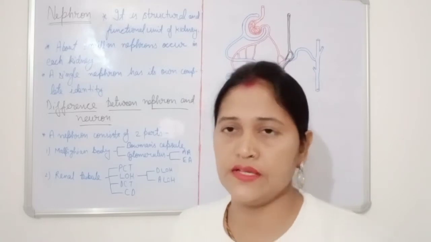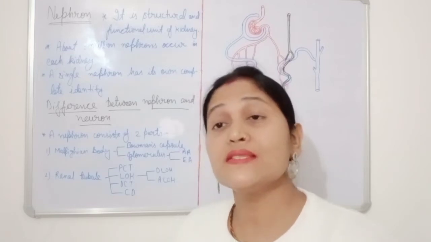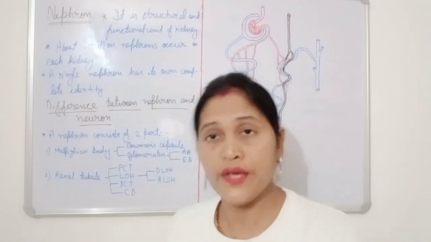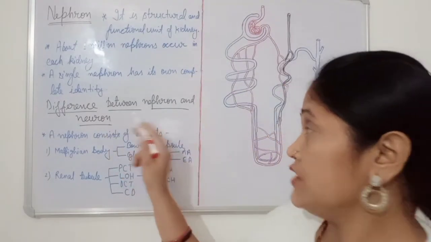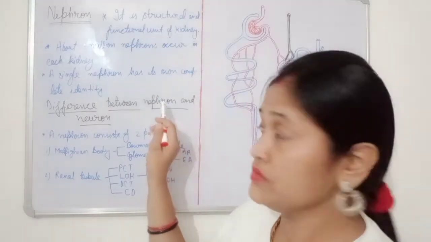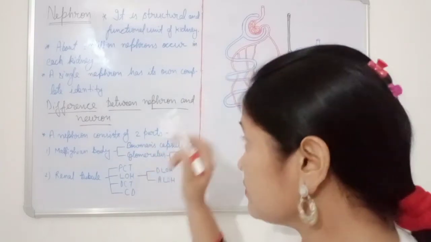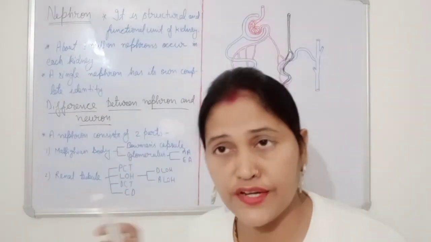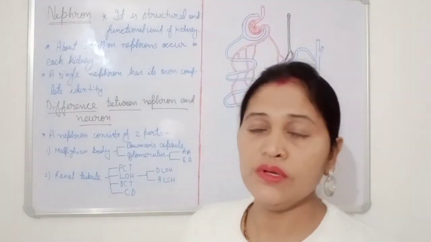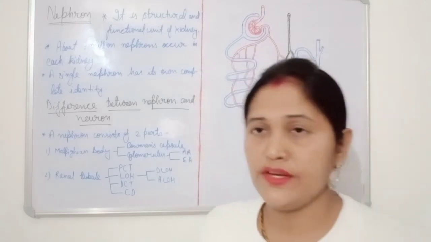It never increases; rather, it decreases gradually with age. There is no increase in the number of nephrons. So it's a very important thing, note it down, students. Nephron is the structural and functional unit of kidney, while neuron is the structural and functional unit of the nervous system. So there is a big difference. I think you will never get confused after this.